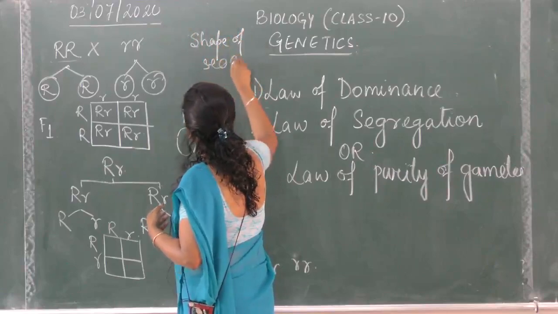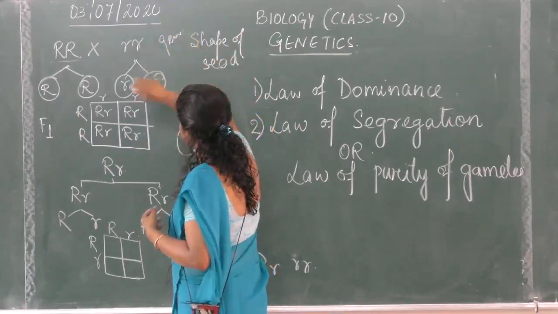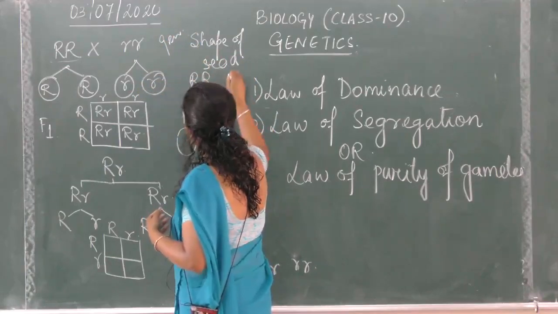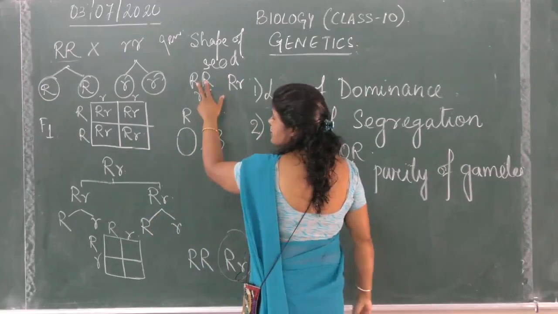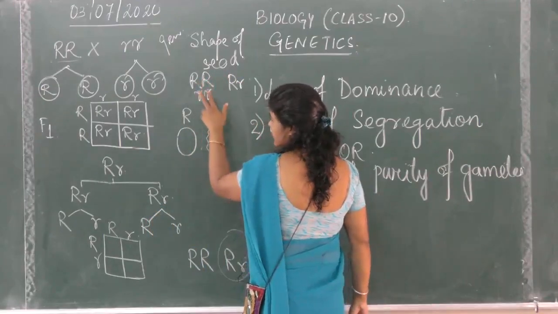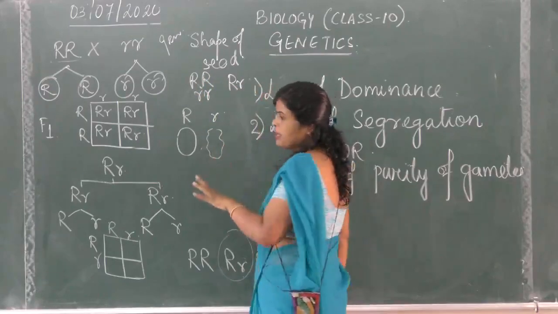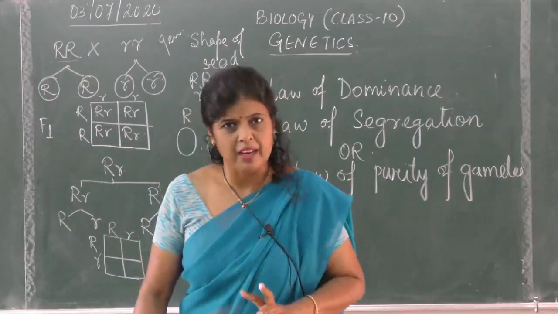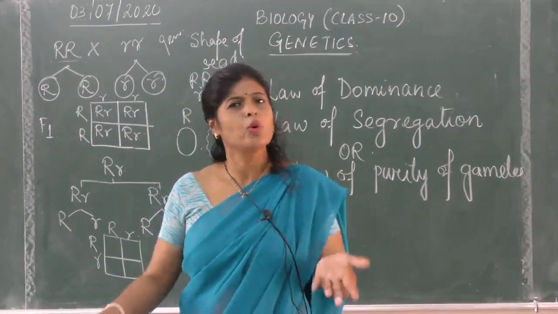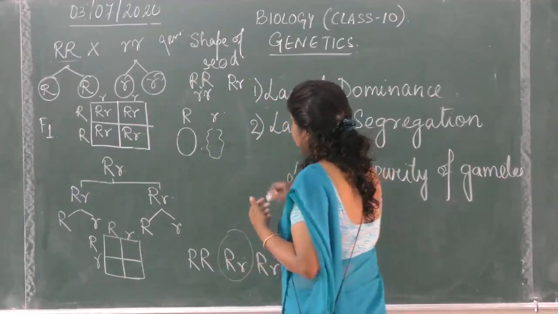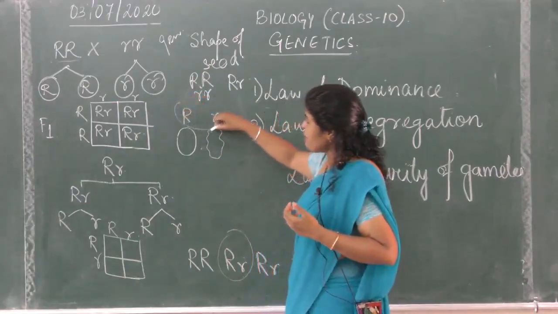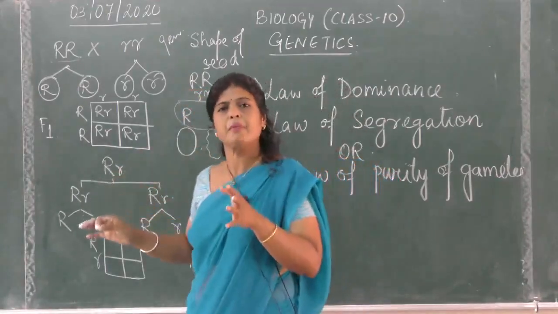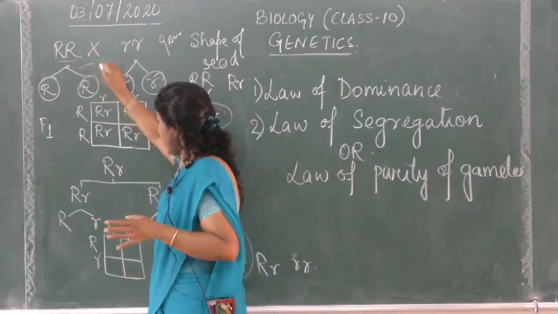So what are the genes controlling the shape of the seed? It can be capital R, capital R, or small r, small r, or capital R, small r. The first two are similar alleles, and this one is a dissimilar allele. The laws are better explained with dissimilar alleles, because with similar alleles both are the same, so we don't see the difference. Now, Mendel stated that the alleles always remain in pair in diploid organisms. Is it clear?